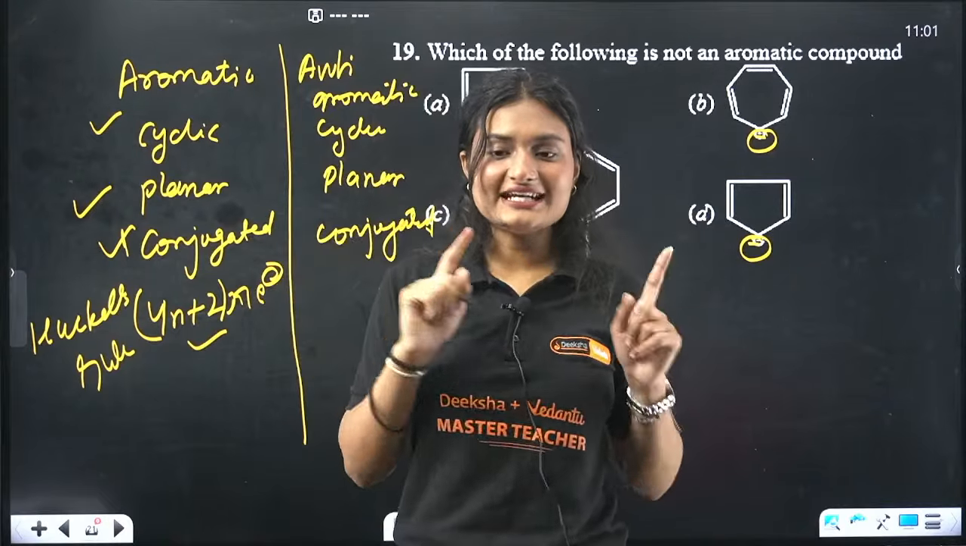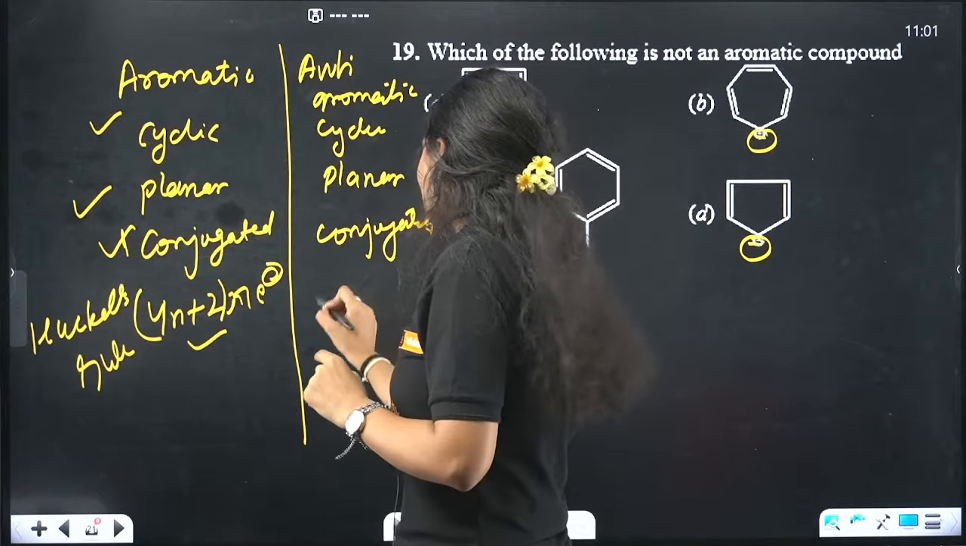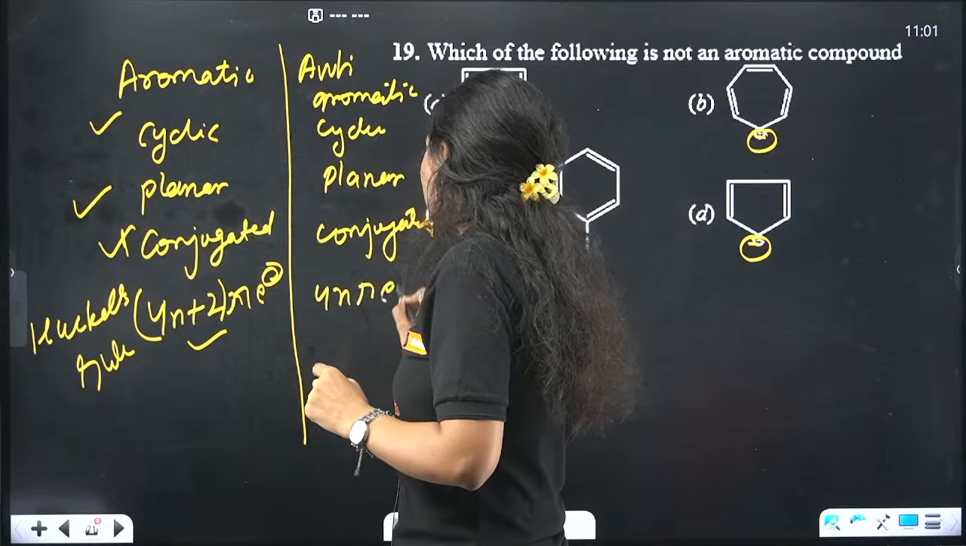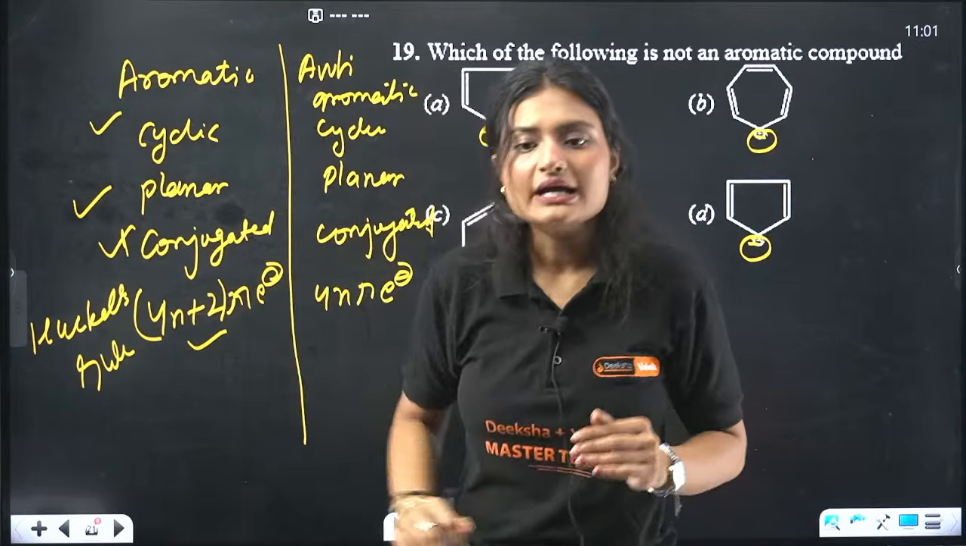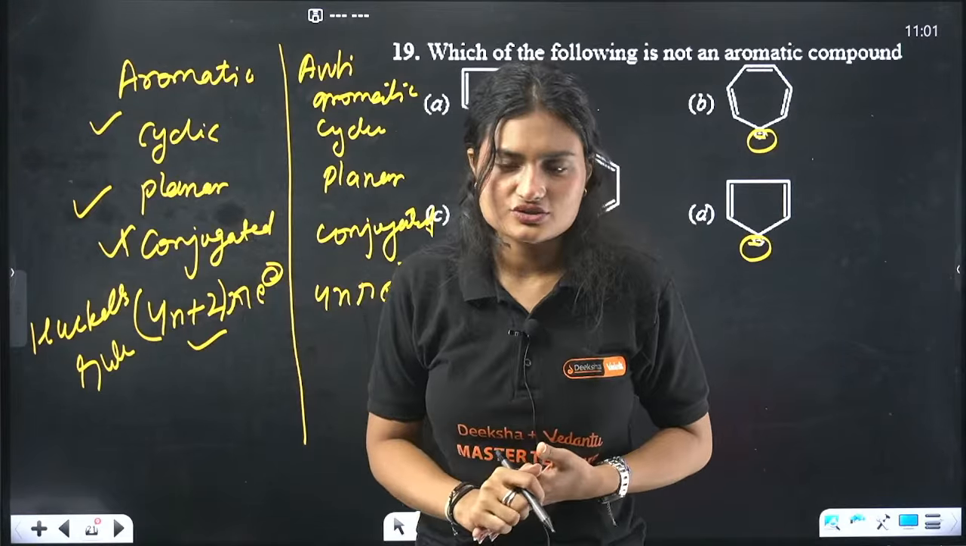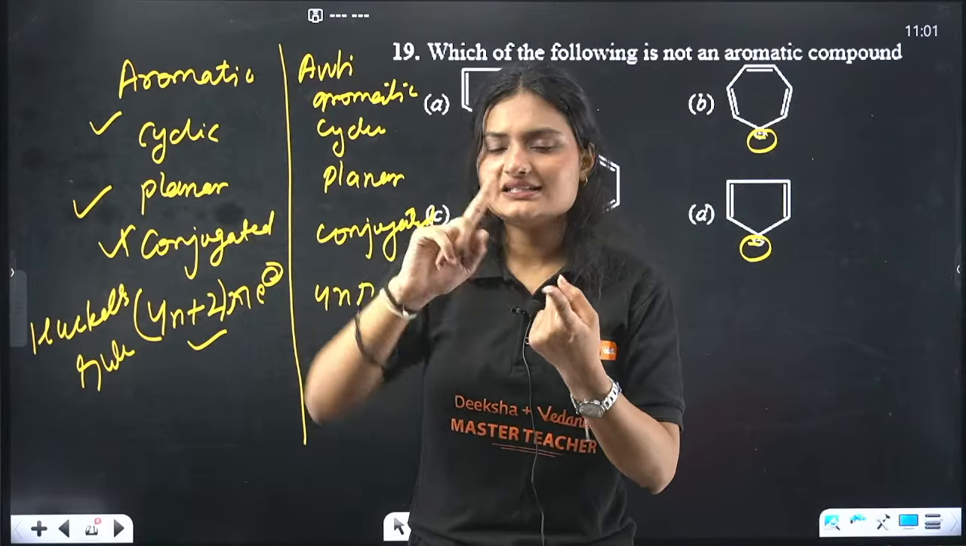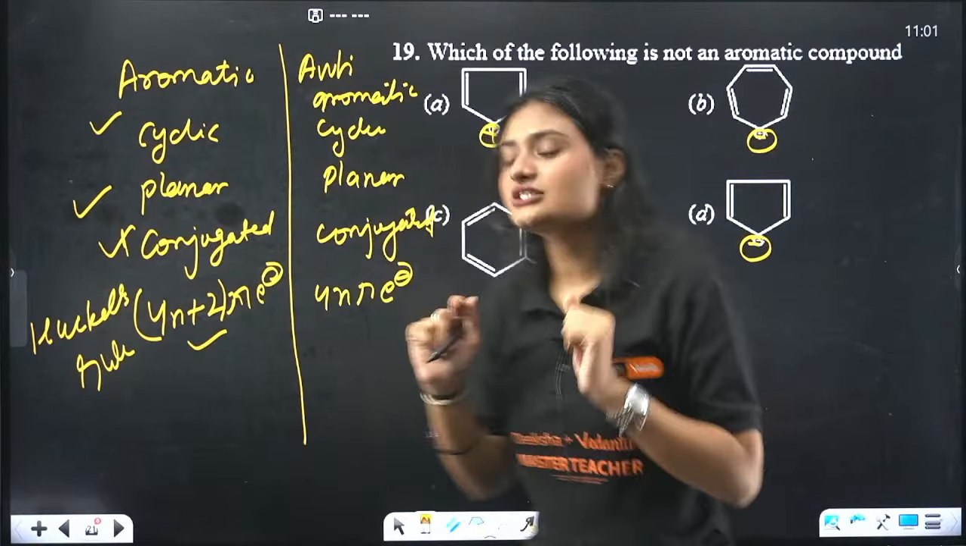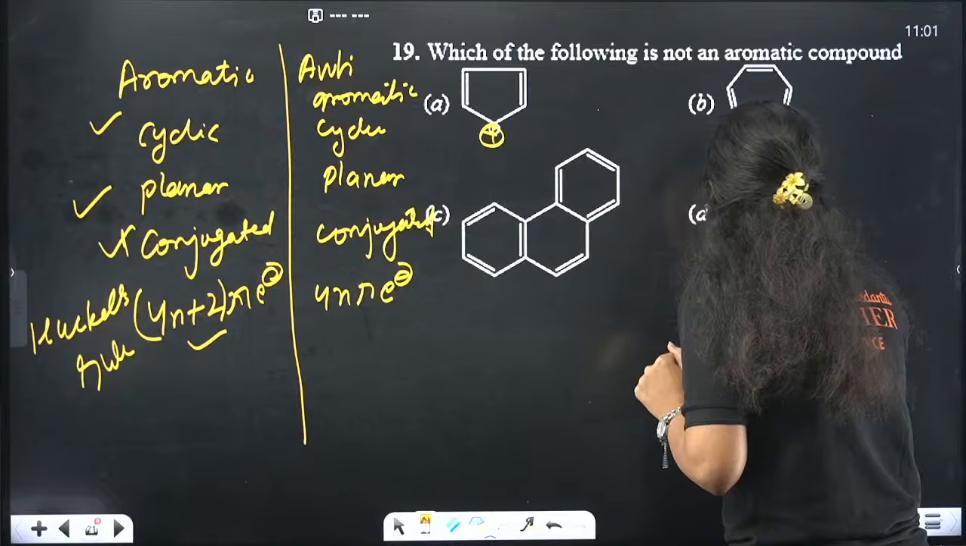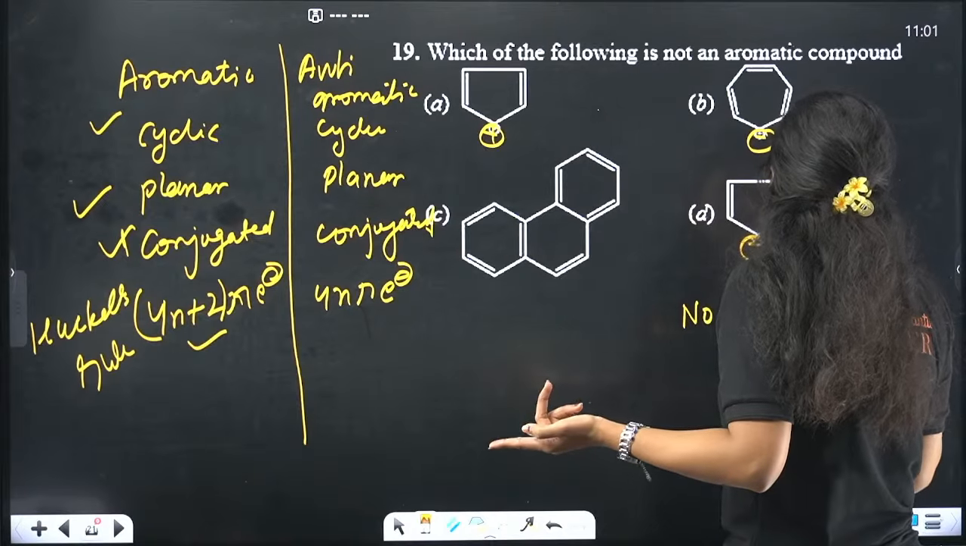One thing is different. It has 4n pi electrons, instead of 4n plus 2. Okay. Now we have aromatic done, anti-aromatic done. One is left, which is non-aromatic. Non-aromatic means they are not aromatic at all.